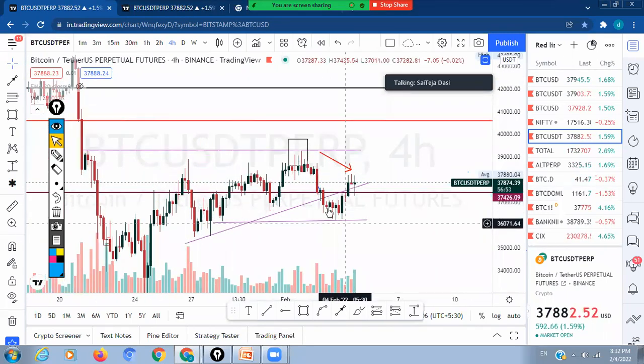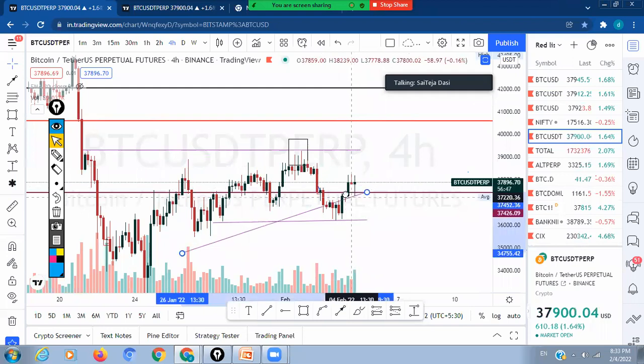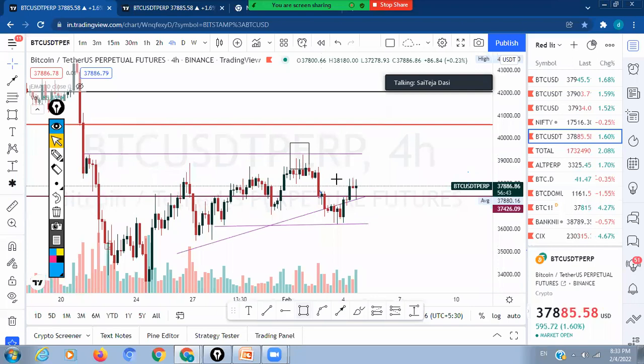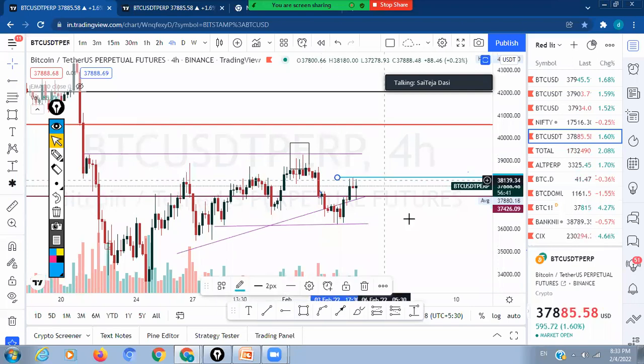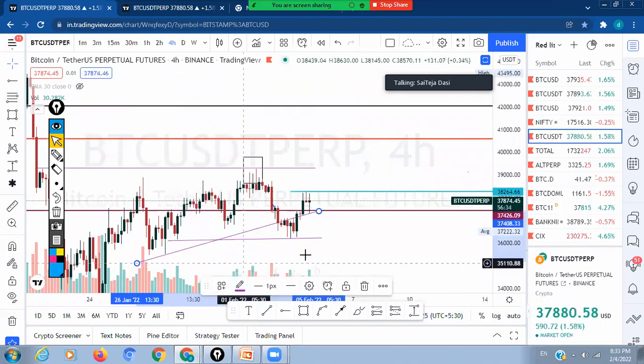So this is the trend we have now. Again we have to wait for the confirmation candle, whether it breaks this week's high, or whether BTC makes a sideways movement, or it may fall from here. So we should be waiting for this pattern. There should be no hurry in futures. Whenever the market supports, only then we have to take the futures.